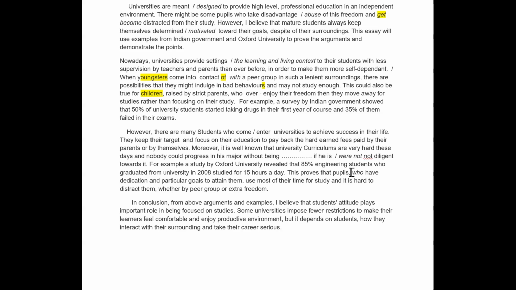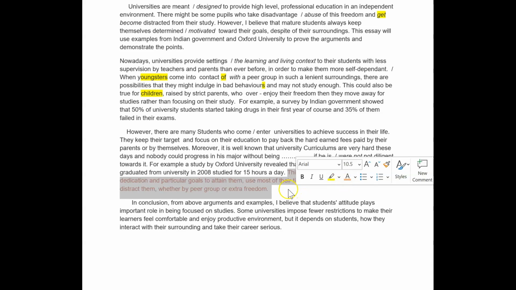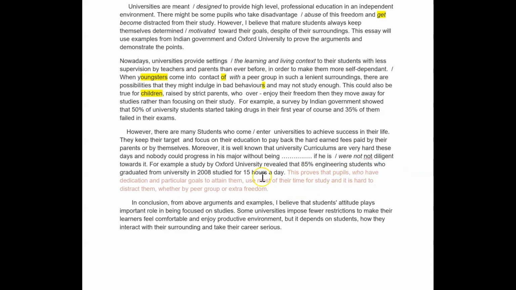Who have dedication and particular goals use most of their time. So it's because you put that who there that you need to watch out. Say to yourself, where's my verb? So that's your subject, but this is your verb. And it's hard to distract them, okay? I'm just going to put that in red so you super understand that. Do it, it's lovely, but make sure you are happy with what's happening here.